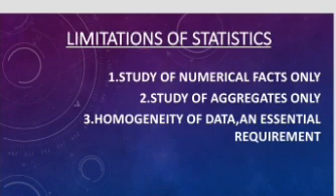So, study of numerical facts only: it does not study qualitative information like wisdom, honesty, friendship, health, patriotism, justice, etc. Then study of aggregates only. A single unit cannot constitute statistics. For example, if I say that the income of Ram is 2000, it does not constitute statistics.